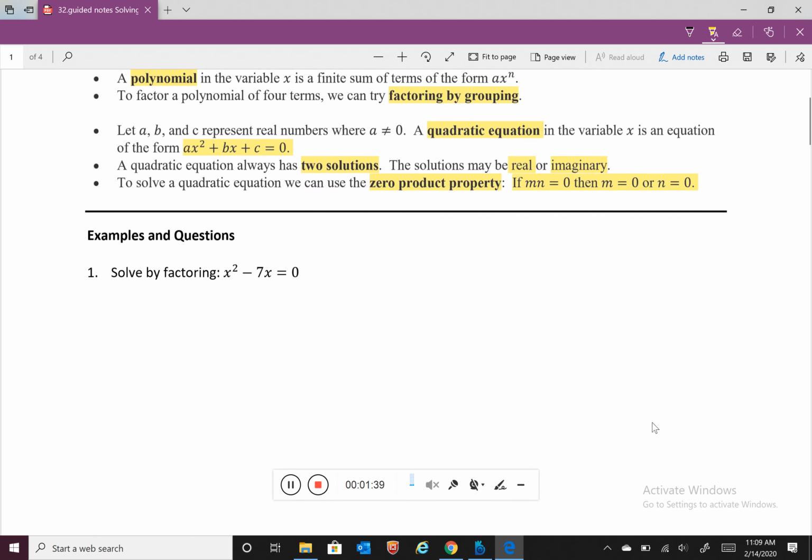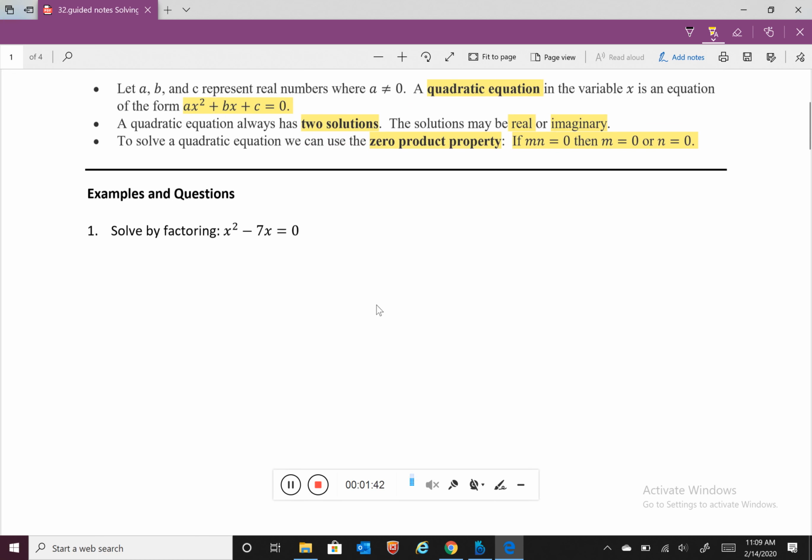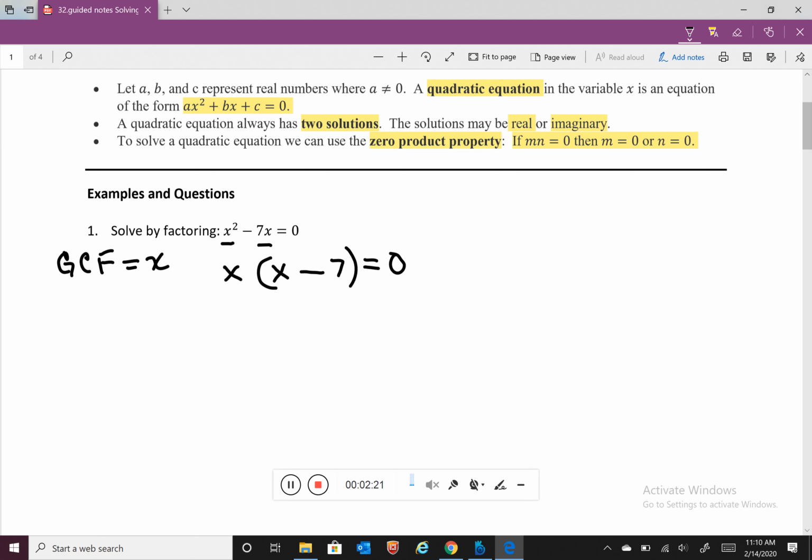For our first example, focusing on factoring, we have x squared minus 7x is set equal to 0. So we need to take time here and recognize we have a greatest common factor for x squared and 7x, which is x. Those two terms have an x in common. So we can factor out an x from x squared, leaving us with x, minus we can factor out an x from 7x, leaving us with 7. Still set equal to 0.